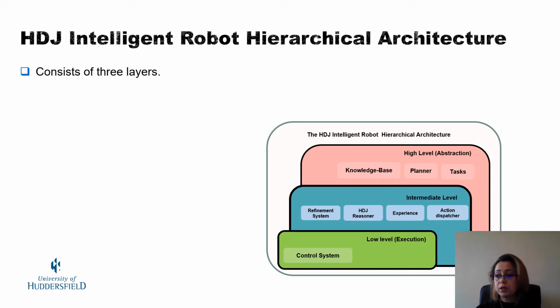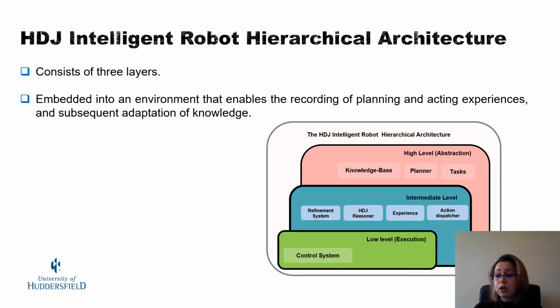The HDJ Intelligent Robotic Hierarchical Architecture is inspired by previous work on robotics architectures. It consists of 3 layers embedded into an environment that enables the recording of planning and execution experience and subsequent adaptation of knowledge. The HDJ components combine bottom-up processing from sensors to meaningful data with top-down mechanisms such as the focus of attention, reasoning with sensor models, and planning with sensing actions.